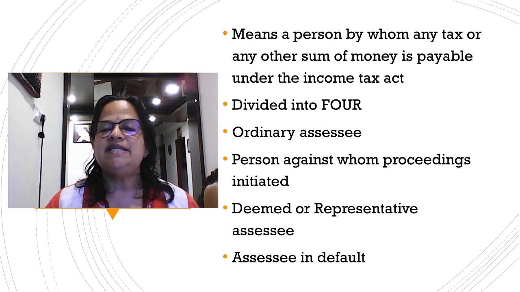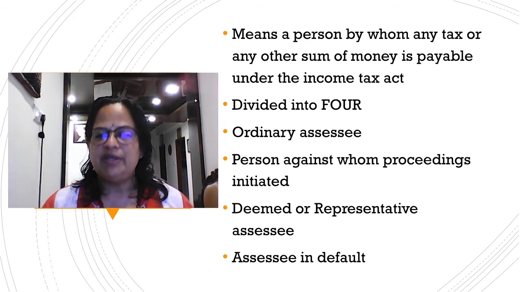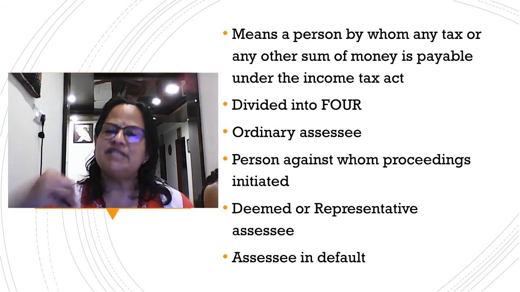Next one is assessee in default. See, assessee in default is the last category. That means they will take action against a person who has not cooperated, has not shown any cooperation with the income tax department. We can take the case of Nirav Modi, Vijay Mallya, all these cases. Here action is taken by the income tax department, but they have escaped from the country.